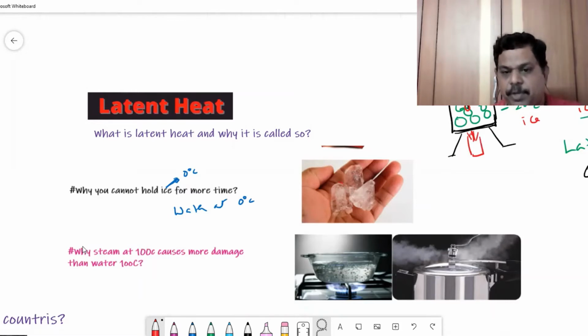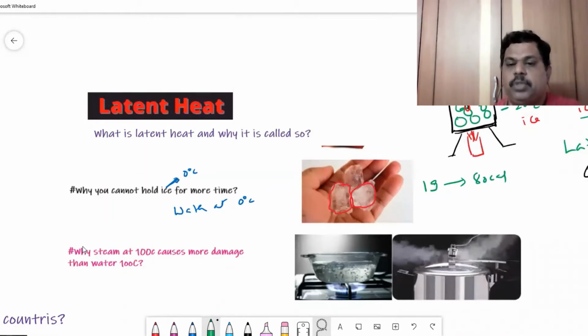Because the moment you keep ice blocks in the hand, and just now I told that 1 gram of ice takes 80 calories. So the moment you keep ice at 0 degrees centigrade, it starts absorbing energy from your hand. How much energy is absorbed? 80 calories of energy. So since you are losing energy, you feel uncomfortable.